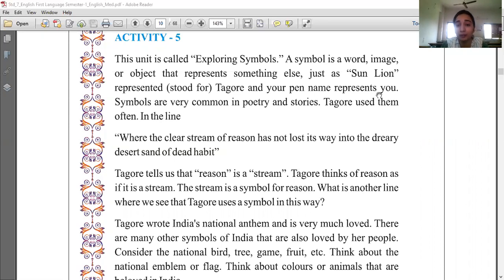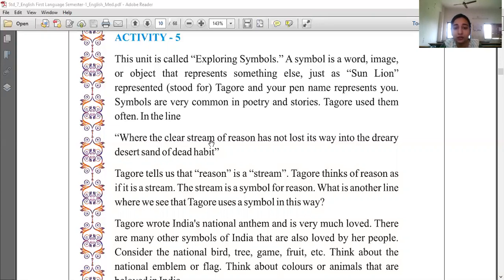Your pen name, which we did in the first class, pen name means the name with which you would want to write your poem or a story, okay? Is also a symbol which represents you. Symbols are very common in poetry and stories. Tagore used them often. Now, when did he use? It's given in the line over here.